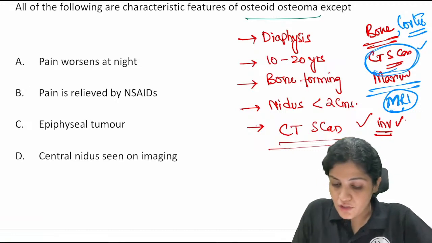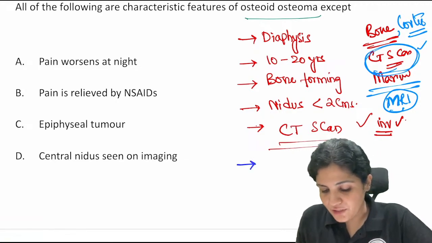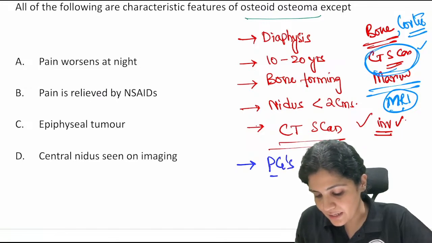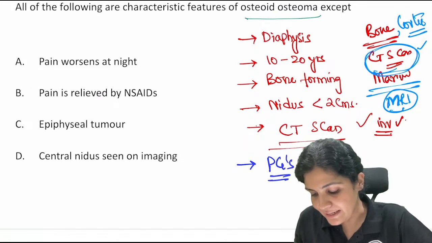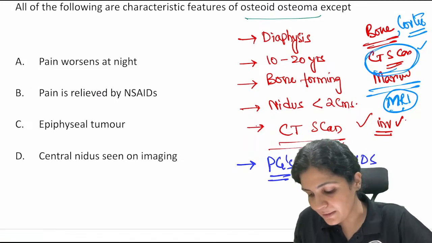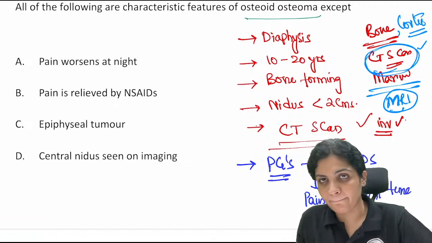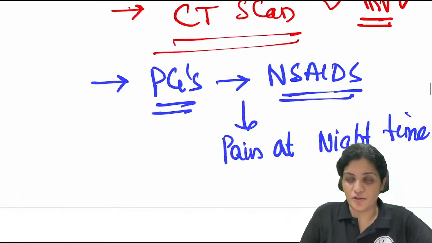So that is about the osteoid osteoma, and the very peculiar feature is they release prostaglandins, and this prostaglandin release can be inhibited by giving NSAIDs, which is very important for pain at night time. So that is about the osteoid osteoma.